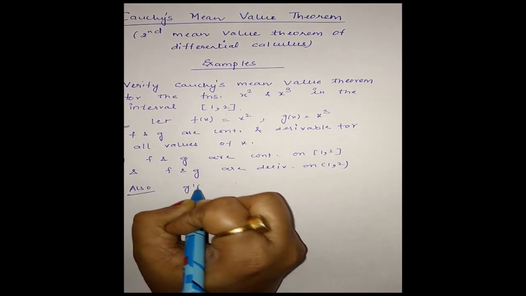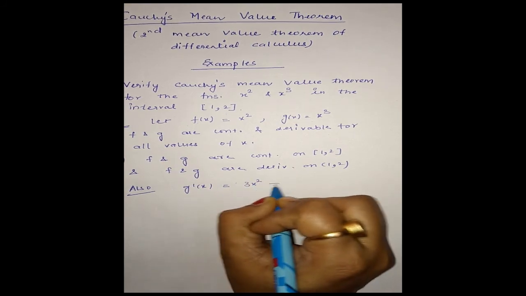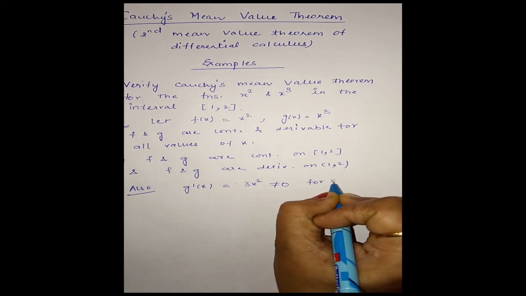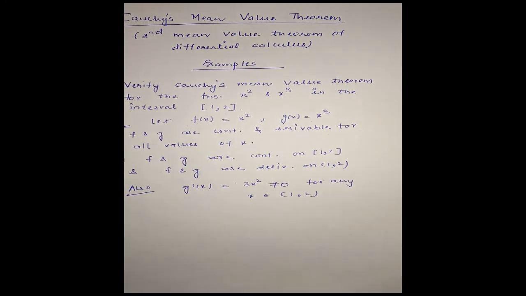Also g dash x is equal to 3x square and it is nowhere 0 for any x in the open interval (1, 2). Clear?